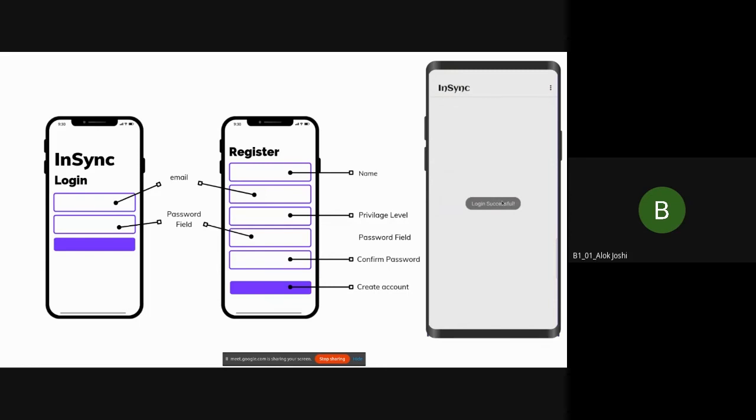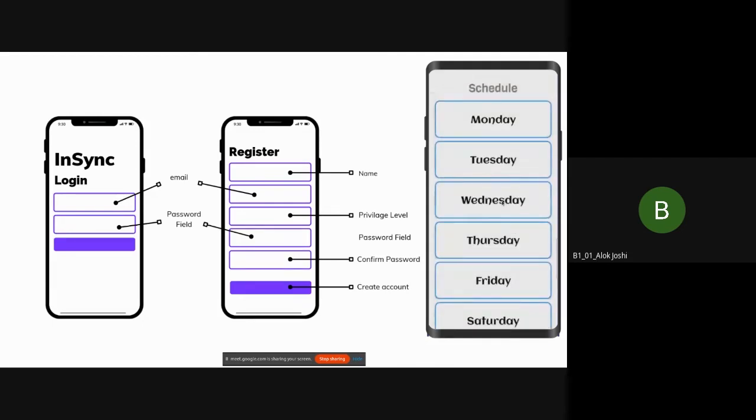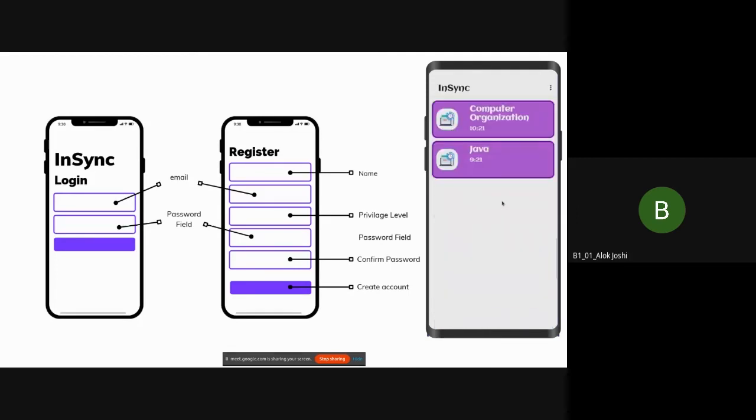Yeah, so login. Now you can't really see anything today because today is a Sunday, so there are no lectures as such today, so no timetable. But here on the schedule, we can see the schedule of, let's say, Monday. Suppose I click on Monday, so here you can see the schedule of Monday. Here we have a lecture, computer organization and Java.